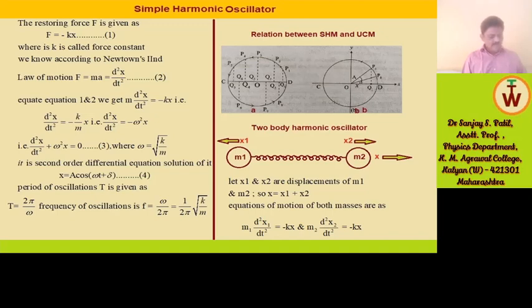The particle Q moves to and fro between the end points C and D of the diameter, with the center O of the circle, as shown in the diagram.